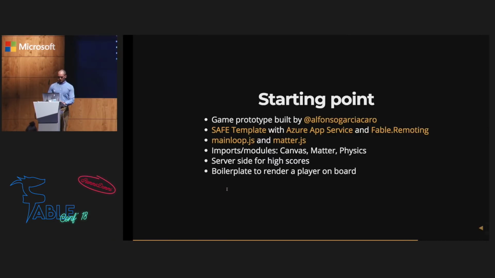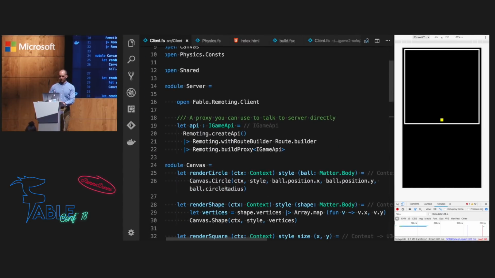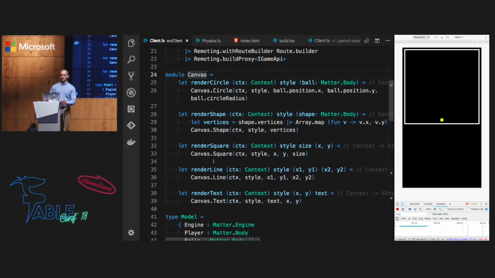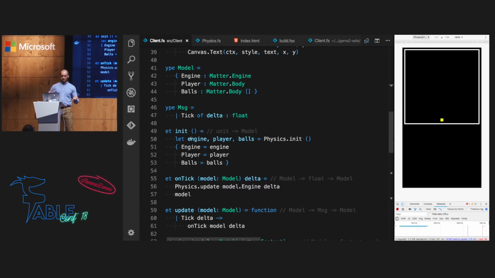Okay, and in the client module, there are already a couple of boilerplate lines of code. Creating the proxy to communicate with the server. Then we have also a module with rendering functions to the canvas. And then kind of like a model-view-update architecture. So as Hian mentioned, this is not really Elmish, but Elmish-ish. How do you say that? Not sure. So we have a model.